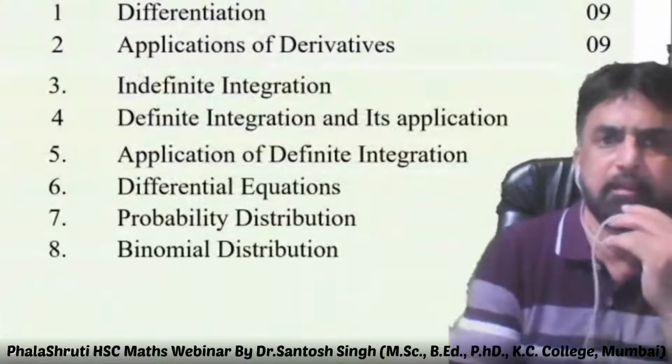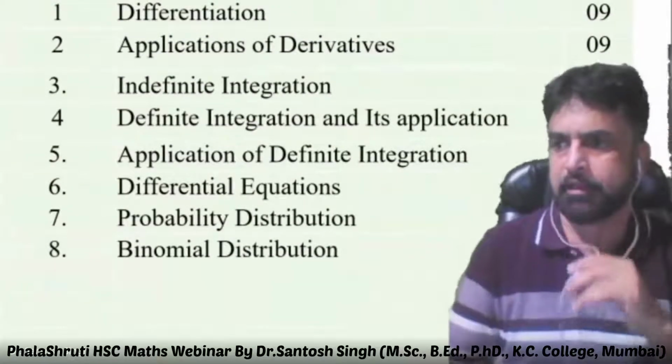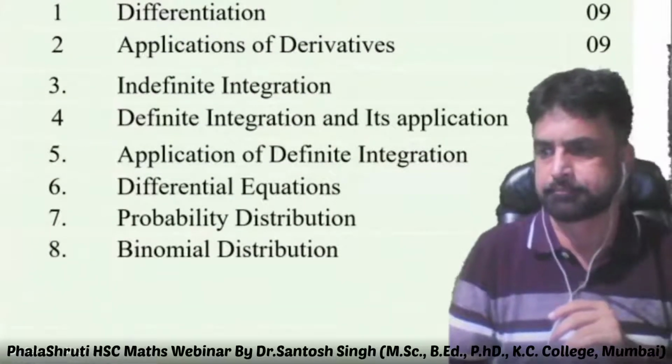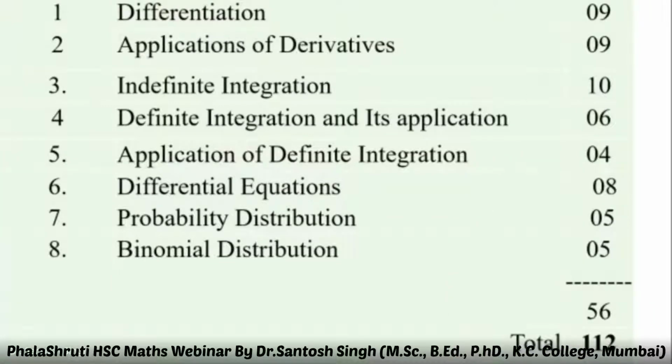Second part, book 2 is here in this case. Differentiation, 9 marks. Application of derivative, 9 marks. Indefinite integration, 10 marks. Definite integration and its application, 6 marks.